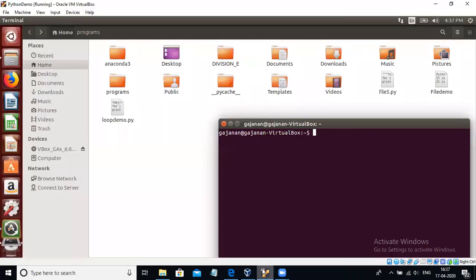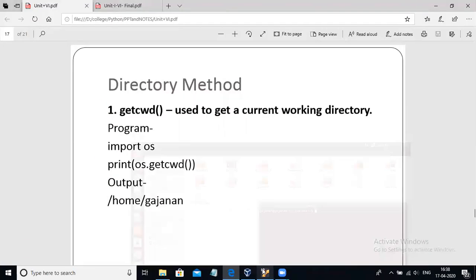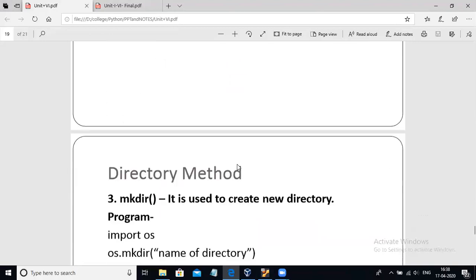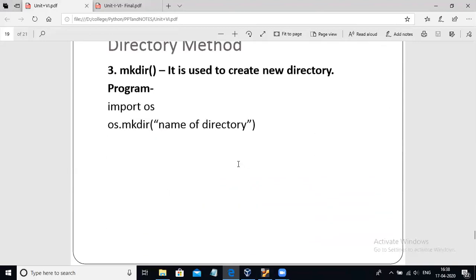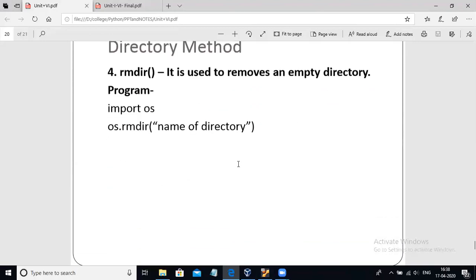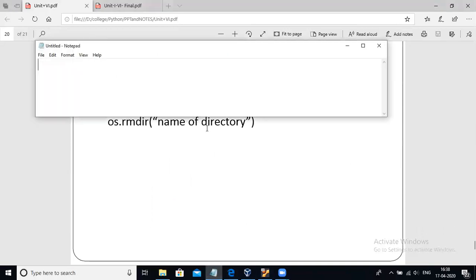We will use the first method, that is getcwd. The syntax to use all these methods, mkdir, rmdir, etc., is the package name, os, dot, method name.